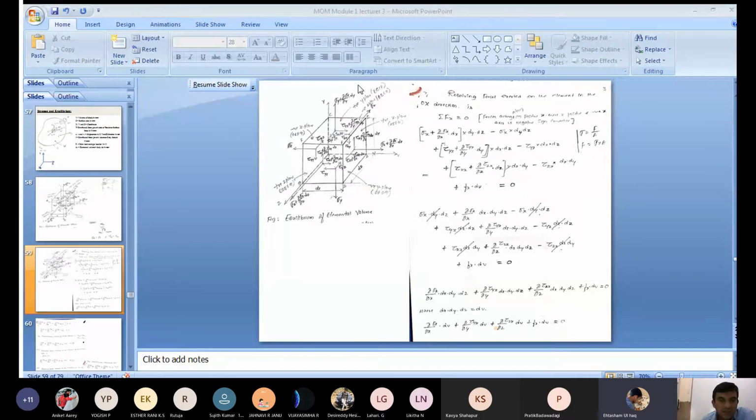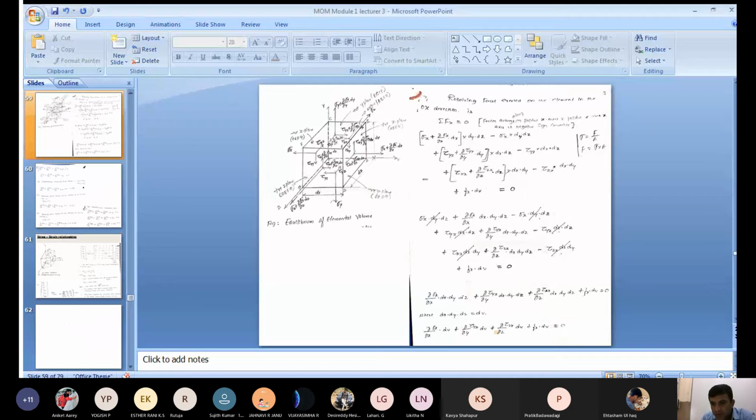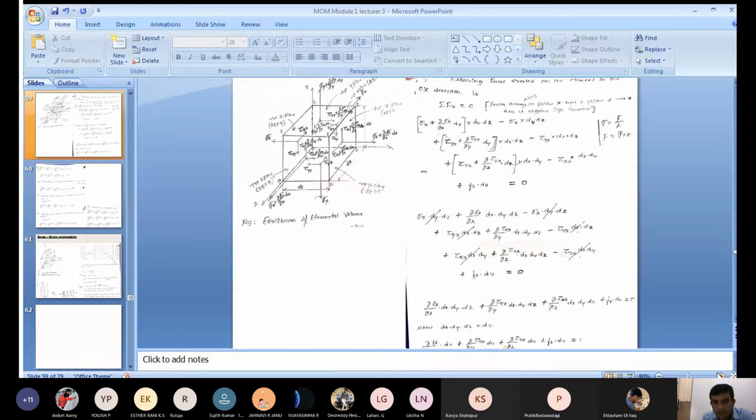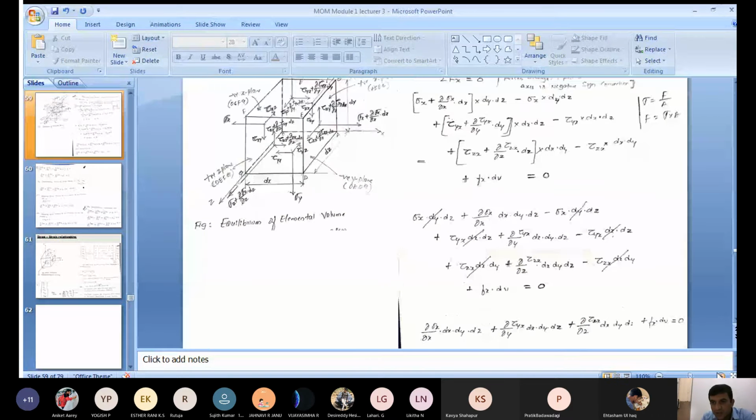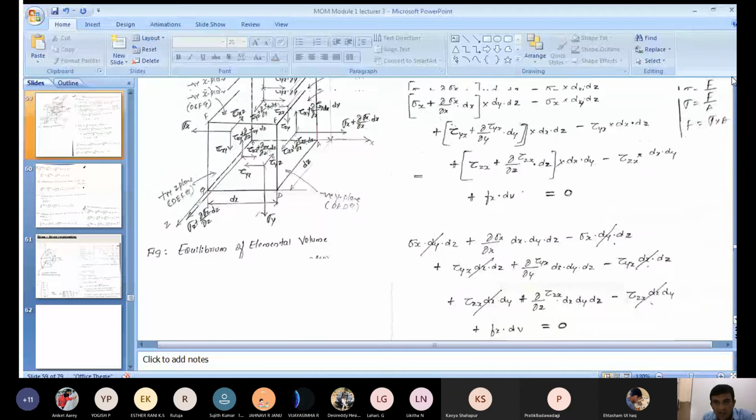Sir, this PDF is blurred, sir. Can't see anything. Okay, one minute. I'll go directly, because I need both the equilibrium figure and the equation. That's why, okay, one minute. Now you can see it is visible.